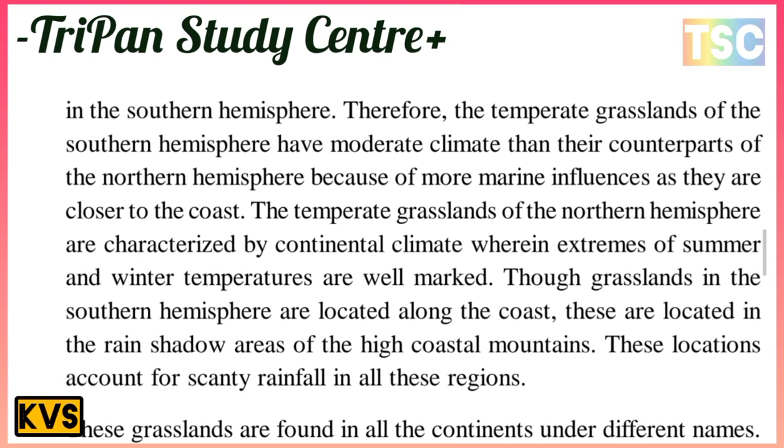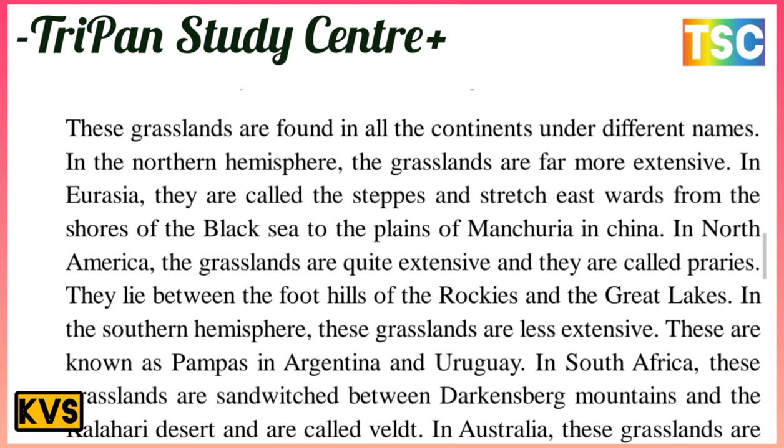The temperate grassland of the northern hemisphere is characterized by a continental climate, where the extremes of summer and winter temperatures are well marked. The grasslands in the southern hemisphere are located along the coast, in the rain shadow area of the high coastal mountains, and this location accounts for the scanty rainfall. These grasslands are found in all the continents under different names.